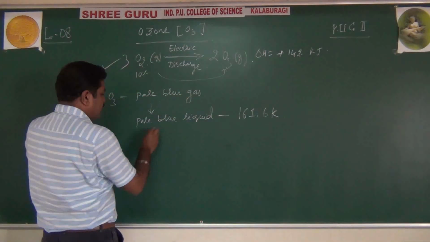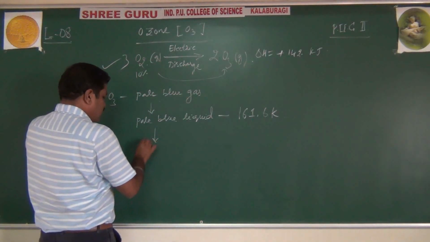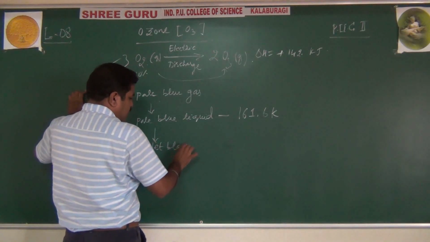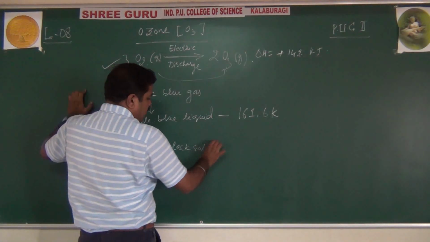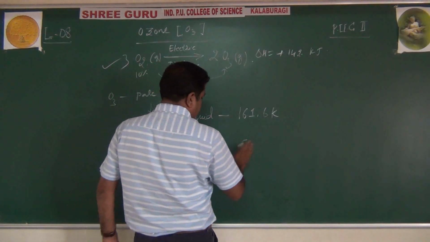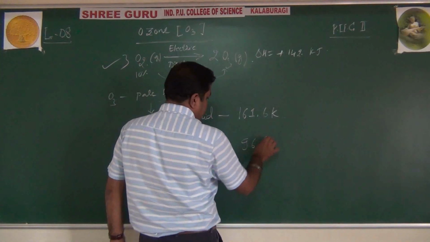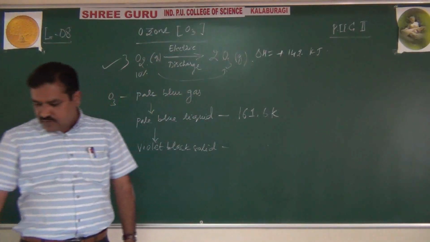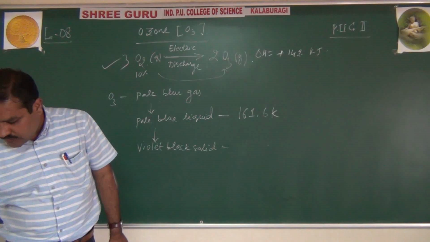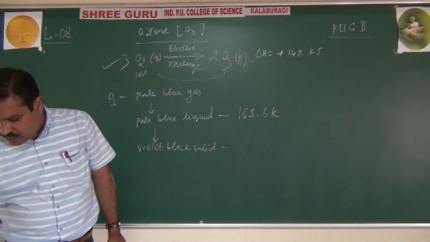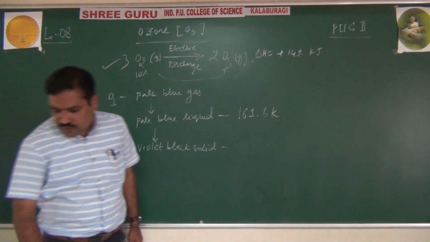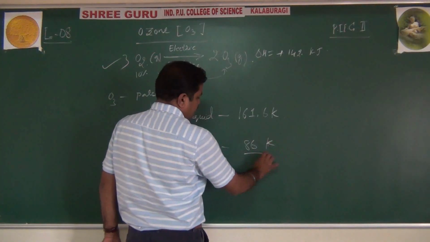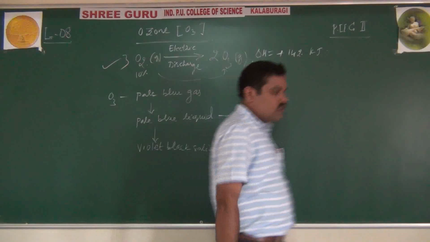Further, it changes to a violet black solid at about 86 Kelvin. At 86 Kelvin it will get converted into a violet black solid.